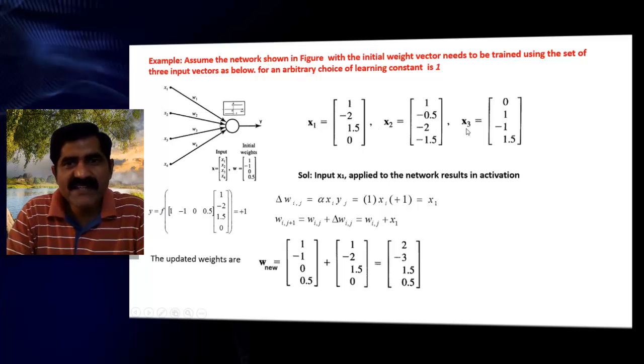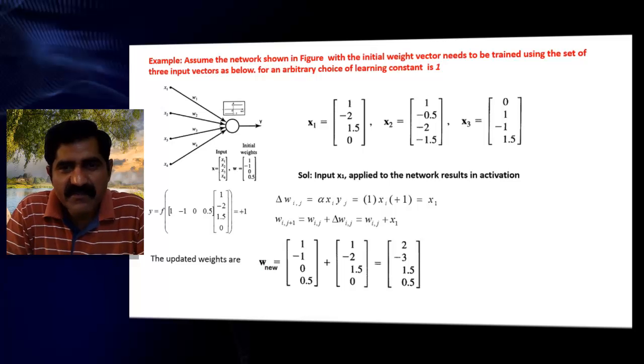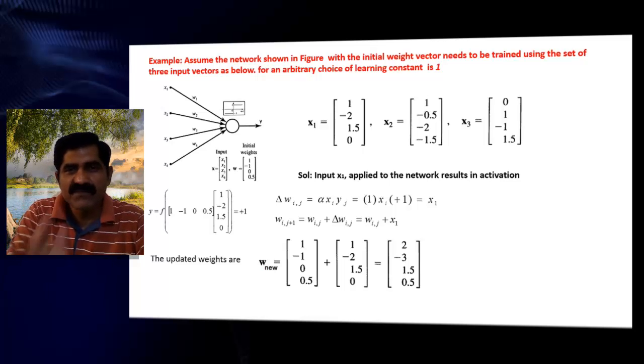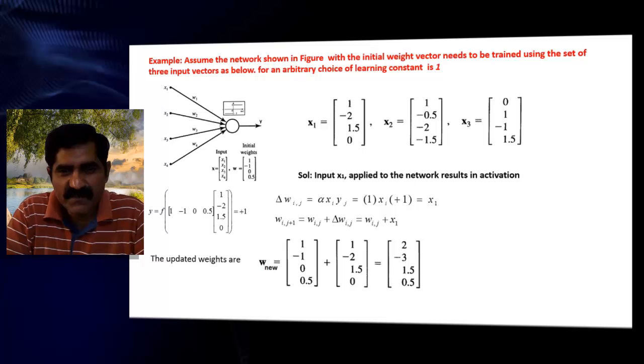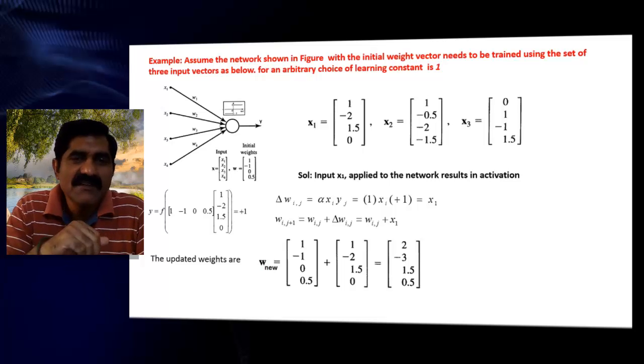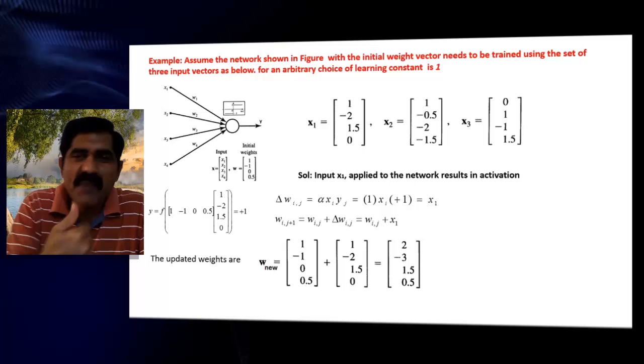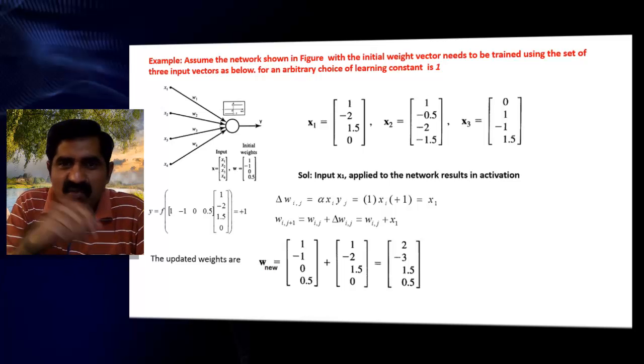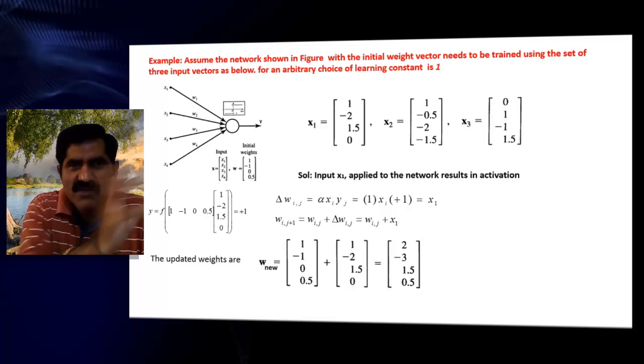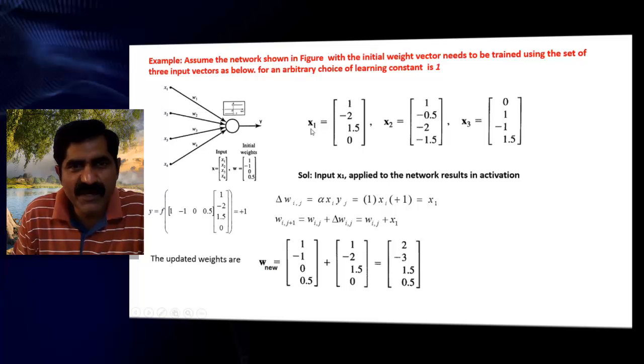How are the weights going to update? How are you storing these input patterns in the weights, so that if you give a new pattern, it automatically gives the solution? So now we are training with the three input vectors x1, x2, x3.